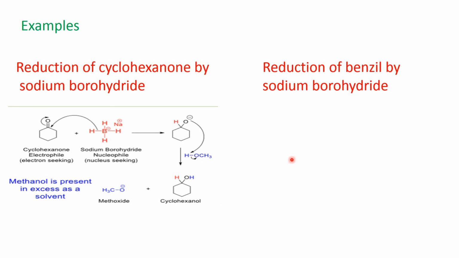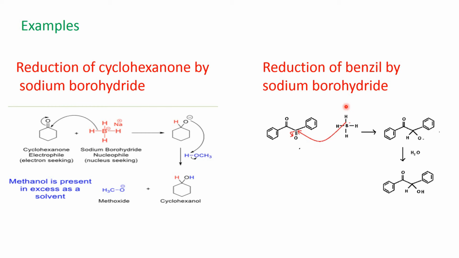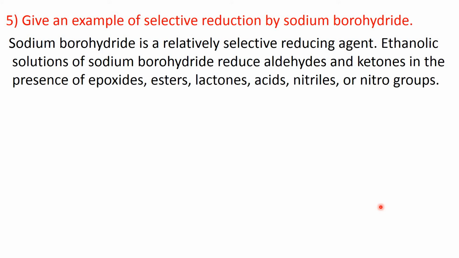And second example, reduction of benzil by sodium borohydride. Now this is benzene, C6H5, C double bonded O, then C double bonded O, then C6H5. Mechanism is same. Again this hydride ion will come to this carbonyl carbon atom, and this pi bonded electron pair shifted to oxygen. Then oxygen becomes negative. From water it takes the H plus, and then finally you will get the alcohol. This is the reduction. Now fifth question. Give an example of selective reduction by sodium borohydride.